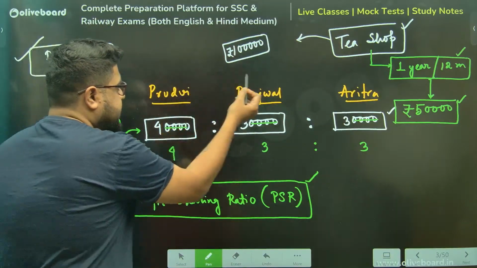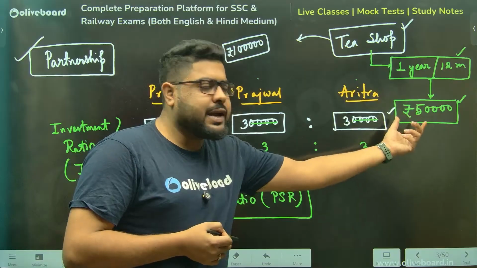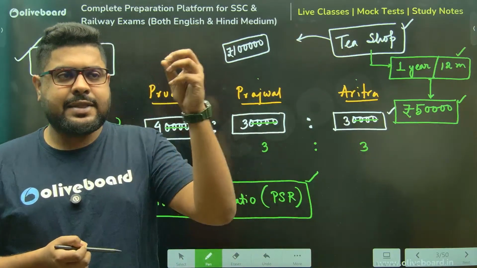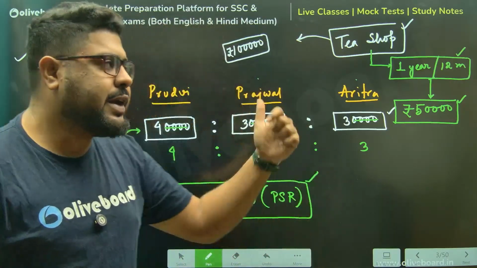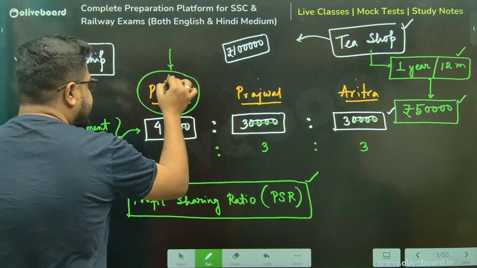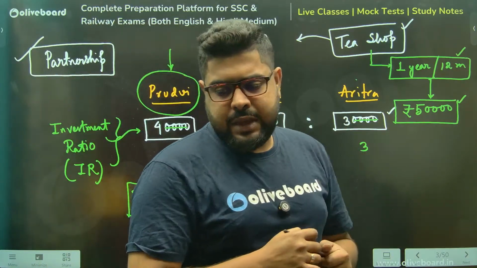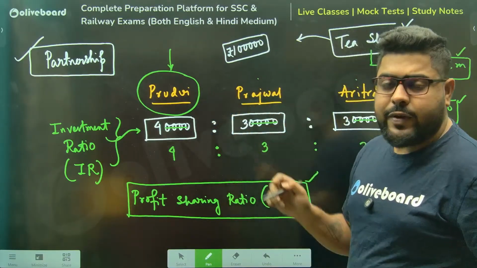All three of us should get equal. So all three of us will get 50,000 by 3 each. Is it okay? Is it ethically or mathematically correct? The answer is no, because definitely Prithvi will say, sir, I have invested more, so by that logic, I should get more out of the profits.